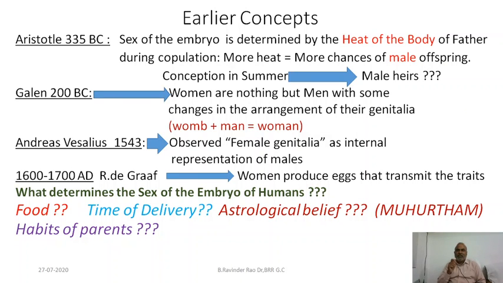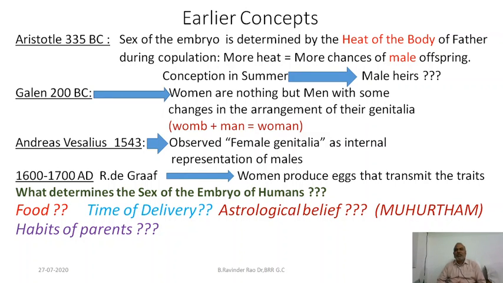These eggs, which are liberated into the body cavity, the coelom, are responsible for transmitting the traits from parents to the offspring. As he was the pioneer of these observations, Regnier de Graaf is considered the father of reproductive physiology.